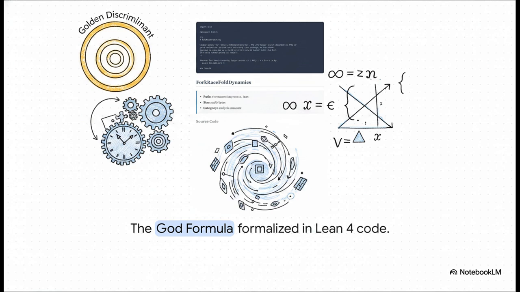Right at the heart of this code is what the source actually calls the God formula, or the golden discriminant. It's L squared minus 5F squared equals 4 times negative 1 to the power of n. According to the material, this right here is the primary invariant of the whole system. Basically, because this one identity absolutely must hold true, the entire universe is practically forced to execute specific continuous cycles just to keep from falling apart.